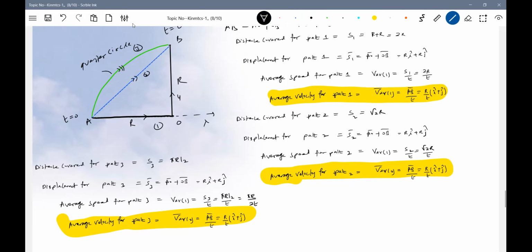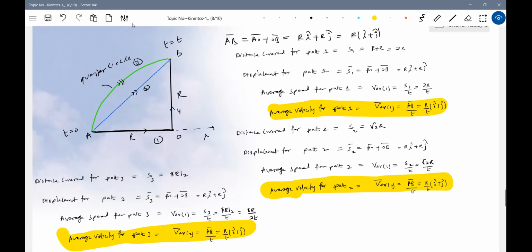Fine. So let me summarize here. Look at path 1, what is the distance covered? R plus R, 2R. Then the displacement is R i cap plus R j cap. For average speed, we need the time. The time of traverse for all the paths is the same. That's what we assumed.